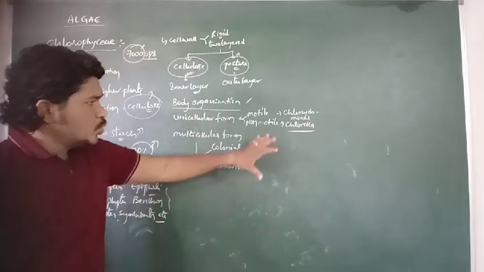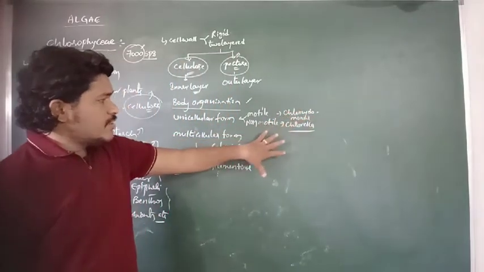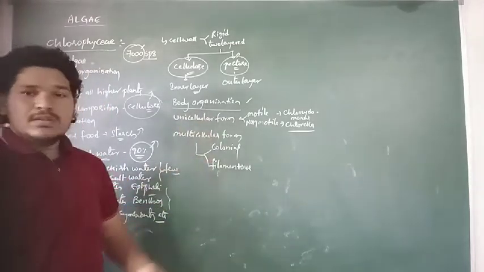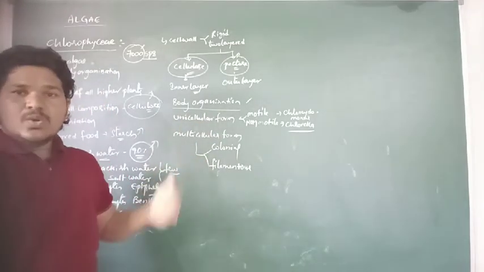So these are the two different kinds of species of algae which are examples of the unicellular form of body organization in the Chlorophyceae.